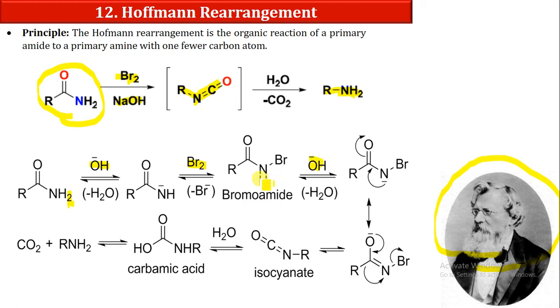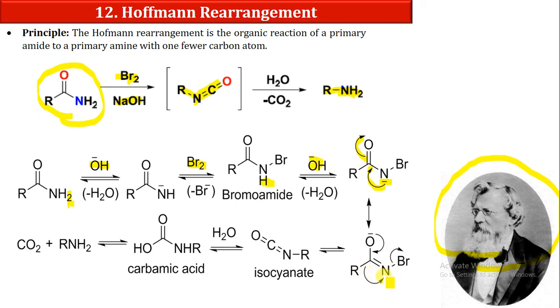Now when we react with another base, that is OH minus, it will abstract one proton from here. So now this nitrogen has a negative charge. This negative charge will make a bond over here. So here we have R, C, O minus, double bond N, Br. Now what will happen? This oxygen will pull electrons from the carbon, so it will pull the electron from here. Now here we have a negative charge, and Br minus will be removed from the reaction material.